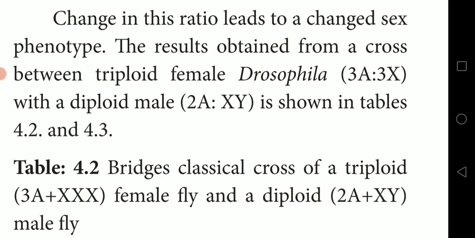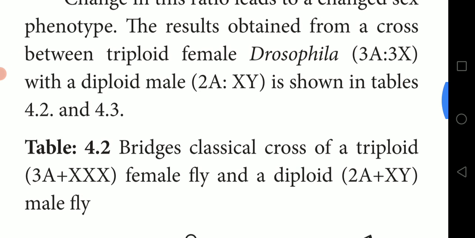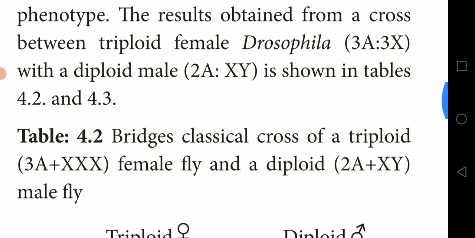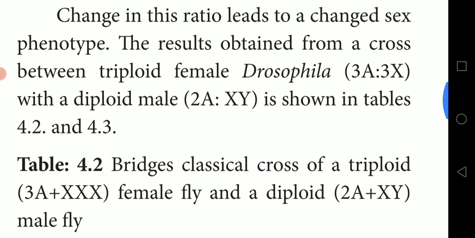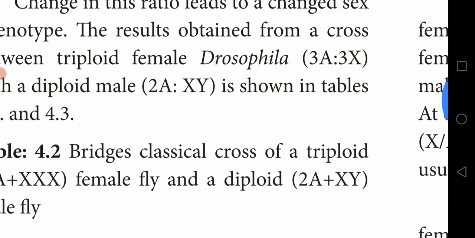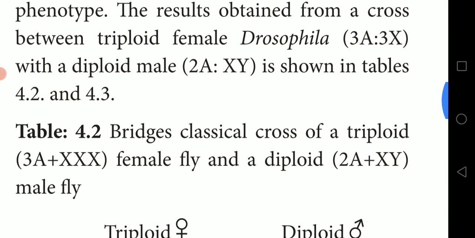Between the triploid female Drosophila and the diploid male, that is 2 autosomes, 2A with XY, it is shown in a tabular column.